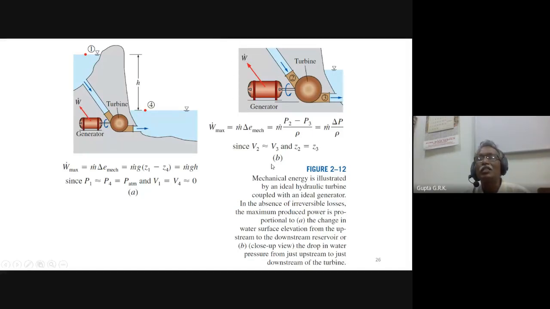Because expansion takes place, the pressure here will be very high, and here the pressure will be very low because expansion is taking place in the turbine. So P2 minus P3 by rho is the change in pressure energy, which is converted to work. So it depends on how you take the system, the system boundary. It is to demonstrate that we show this example.